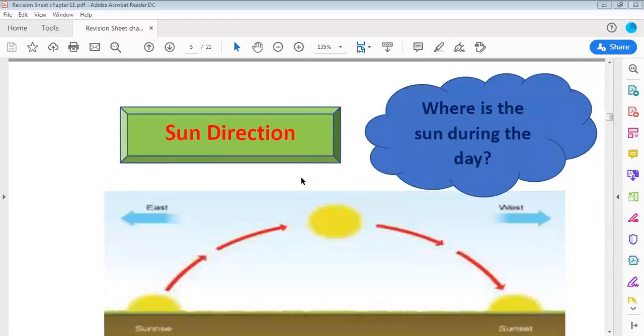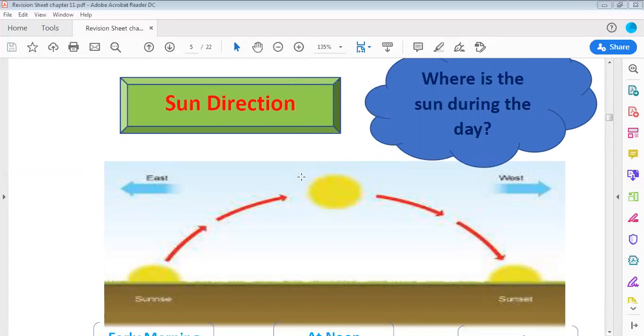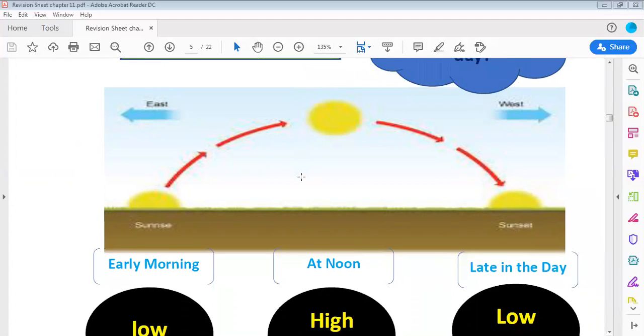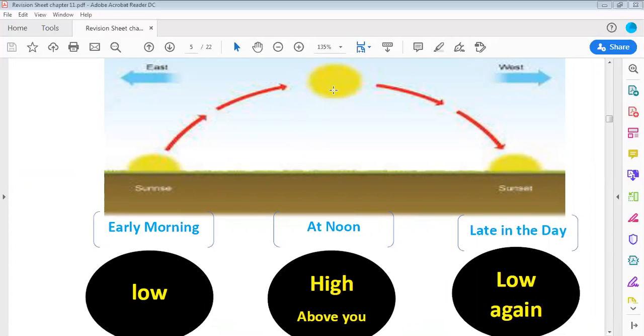Okay, who remembers with me the sun's direction? Where is the sun during the day? We learned that in the early morning the sun is low, but in the afternoon the sun seems to be moving and is high in the sky above you, and late in the day the sun will be low again.